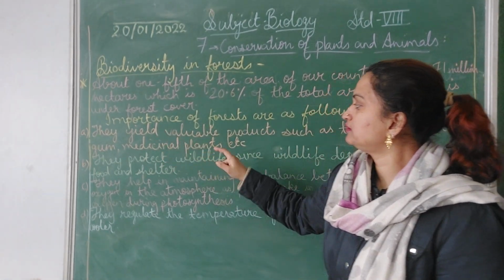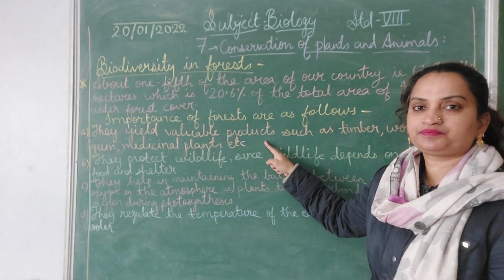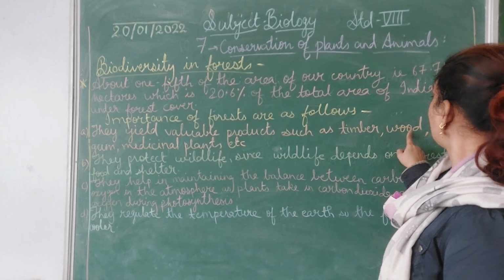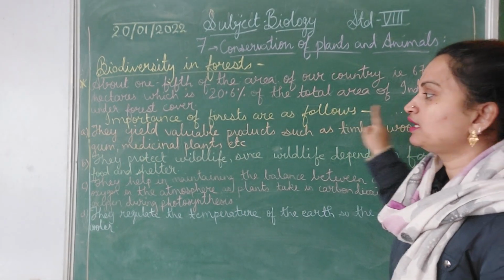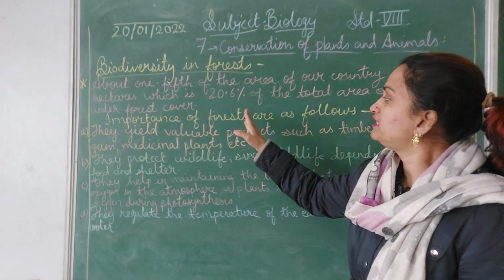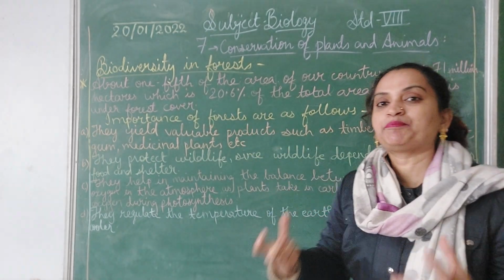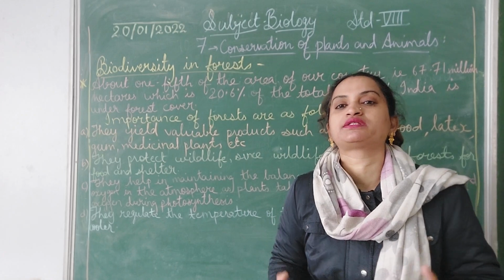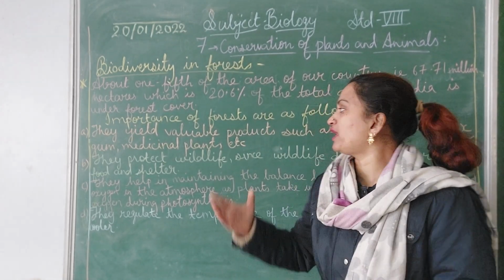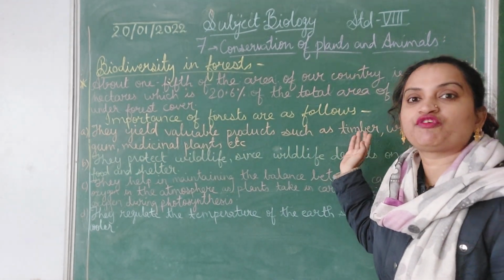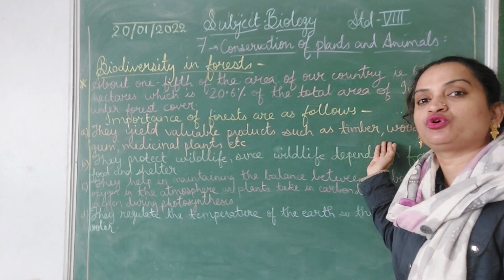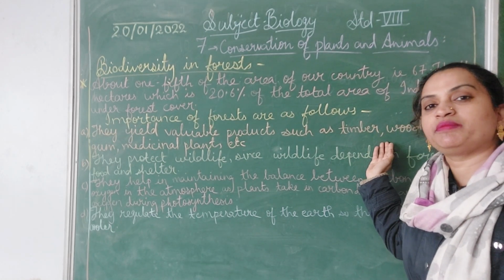They yield valuable products such as timber, wood, latex, gum, medicinal plants, etc. These forests give us important products, valuable products, meaning having lots of value. It gives us valuable products such as timber for making furniture. It gives wood, and you know the importance of wood. Wood is very important in making furniture.